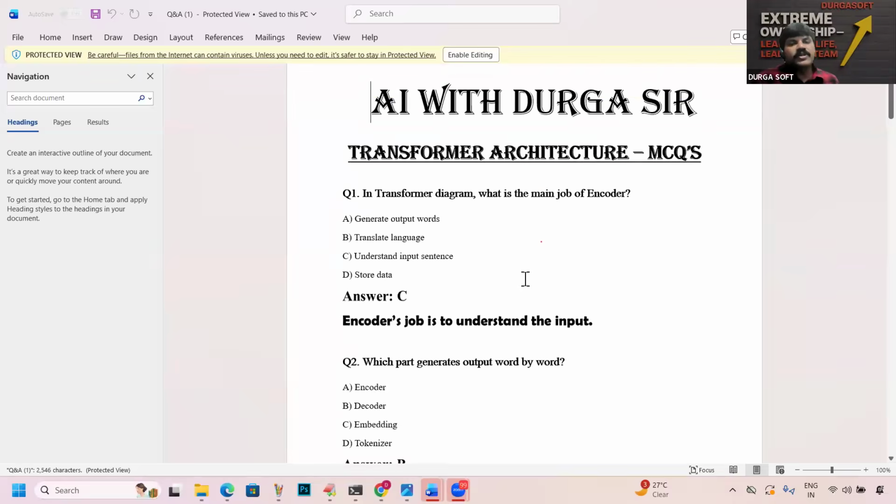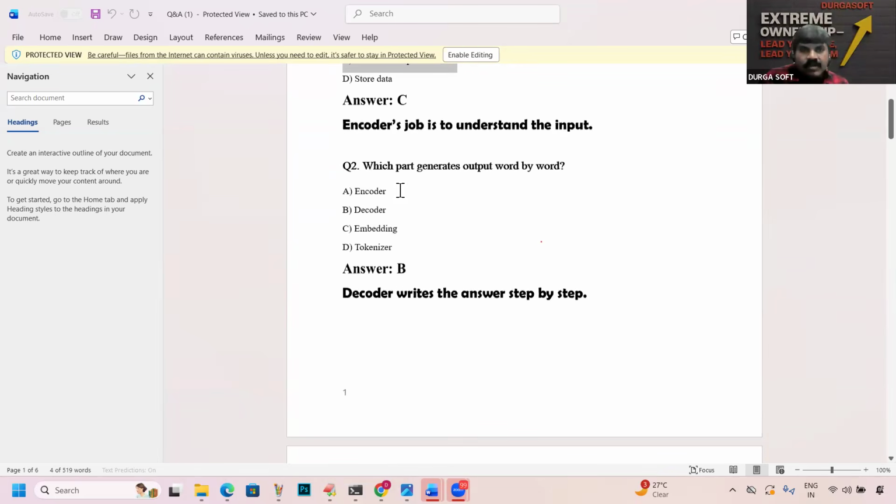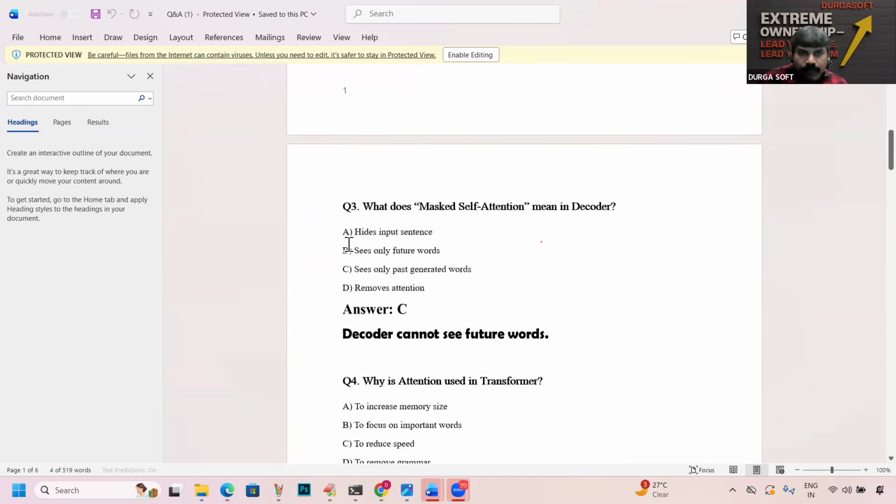Please observe carefully. In the transformer diagram, what is the main job of the encoder? Understand the input sequence. Which part generates output word by word? The decoder is responsible for generating the answer step by step, word by word.